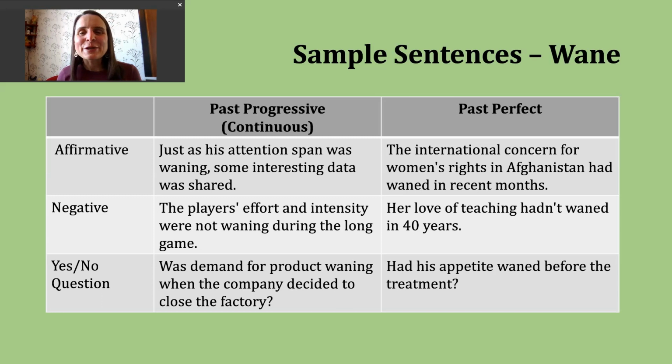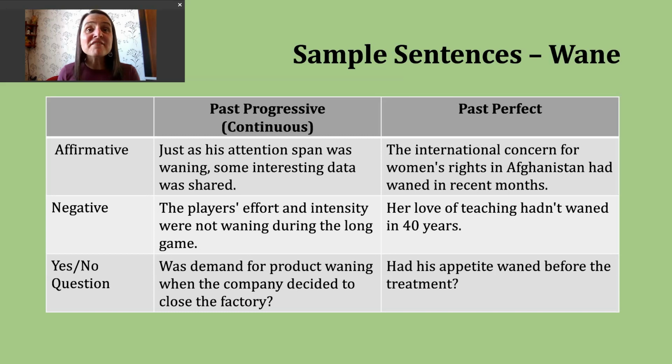Now, let's look at a negative past perfect sentence. To do this, I start with my subject, then I have the past form of have, had, then not, and then the participle form of the verb. Here's another example. Her love of teaching hadn't waned in 40 years.